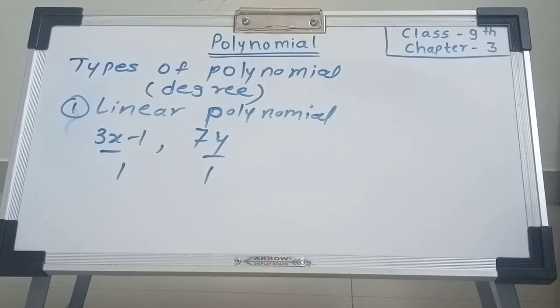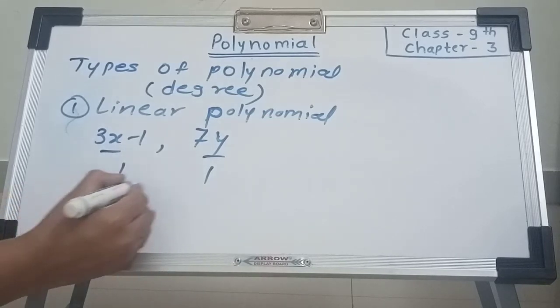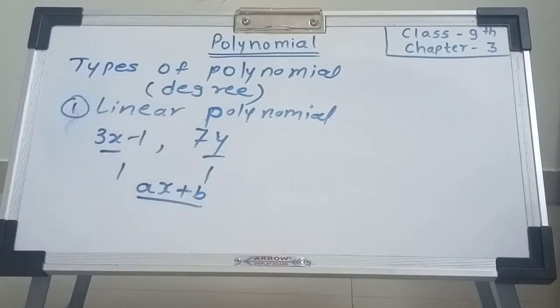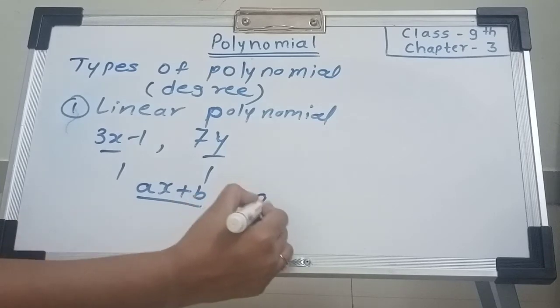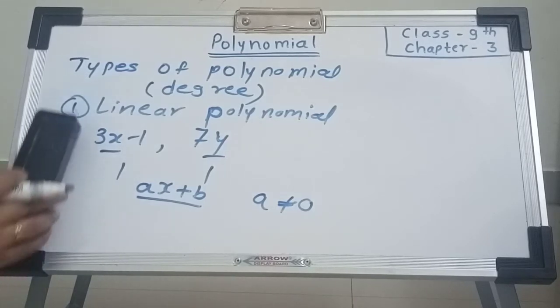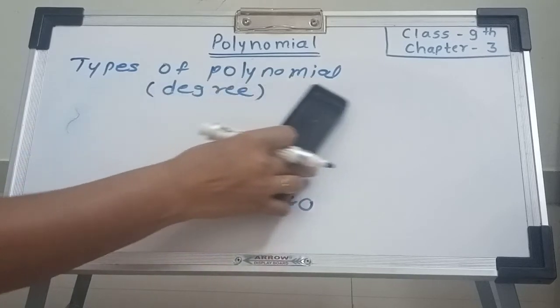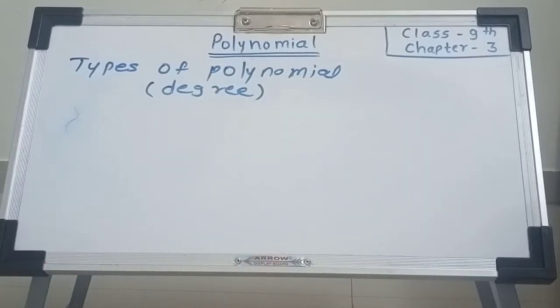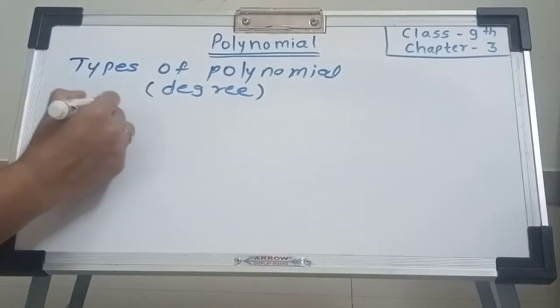The standard form of this polynomial is ax plus b, where a and b are the coefficients and a is not equal to 0. This is called a linear polynomial having degree 1.